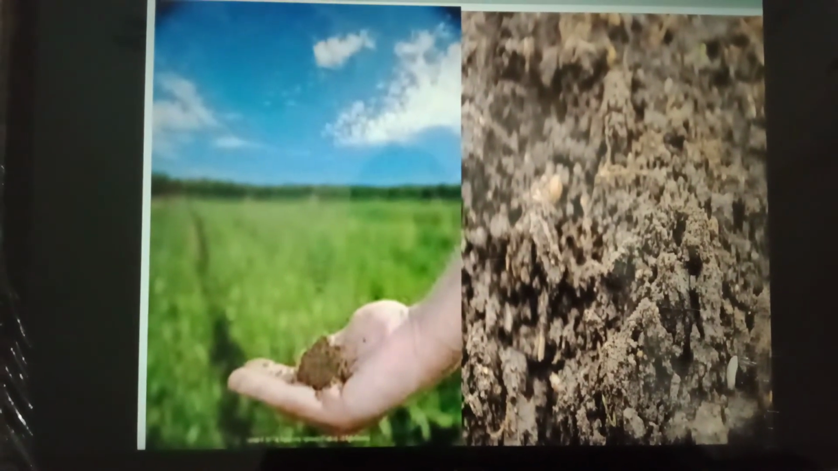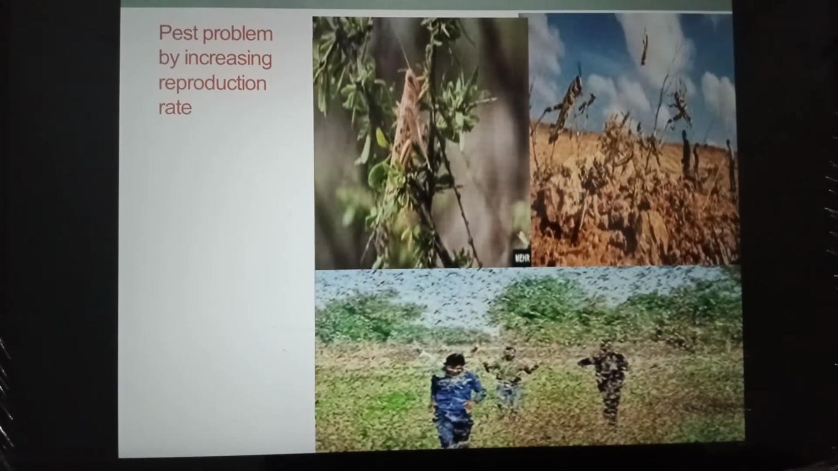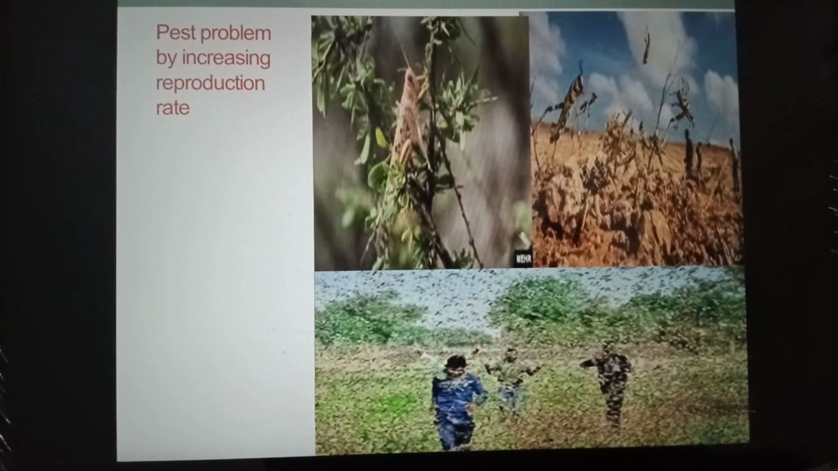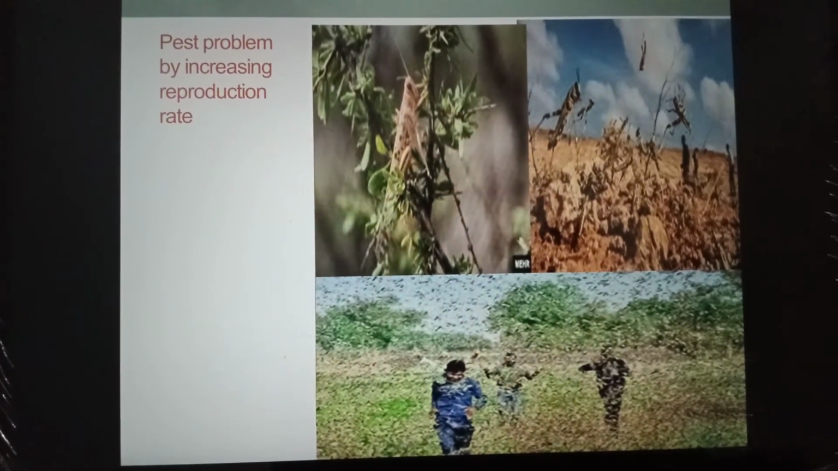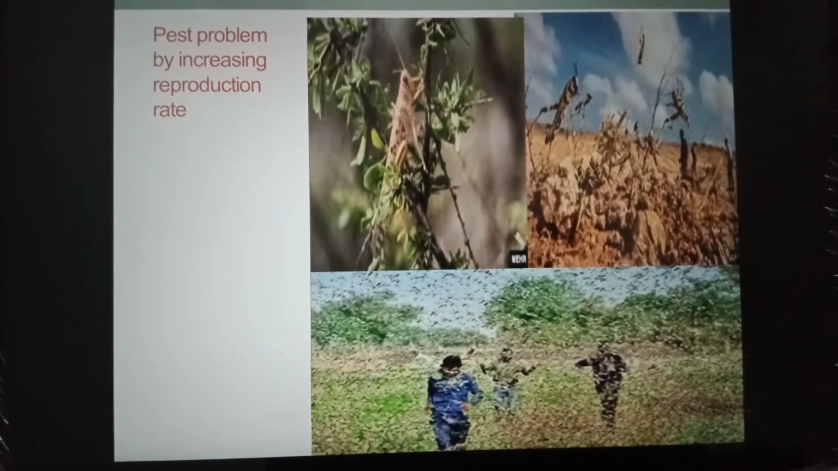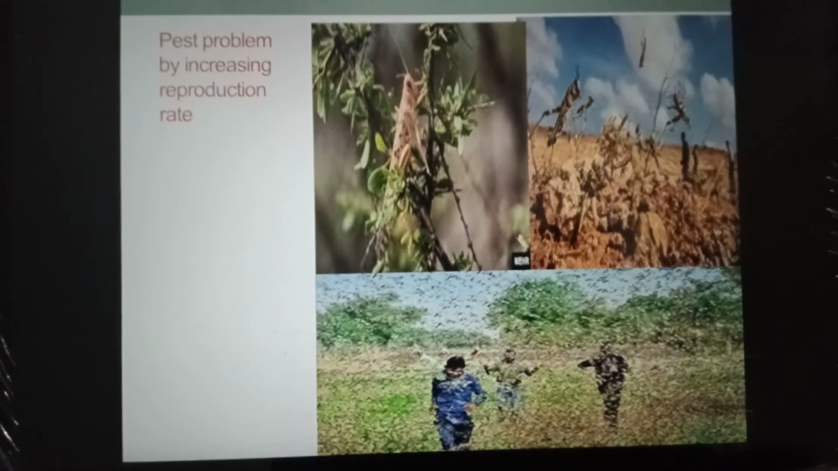So pests are those organisms which deteriorate, which spoil the quality and quantity of crops, or human resources. So, desert locusts are common pest in Pakistan.